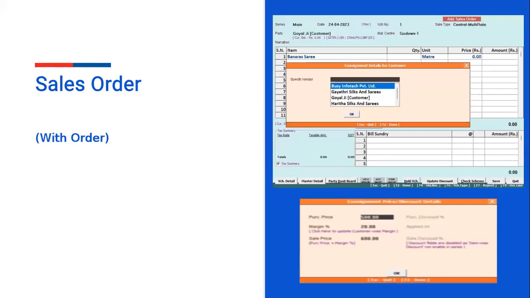If you select multiple vendors, it will ask you the vendor item wise. After selecting the item, it will ask you the vendor. After that, you have to define the purchase price. Say the purchase price is 500, and automatically the margin of 20% will be picked. The sale price will be calculated automatically on the basis of purchase price and margin. The sale price will be 600.